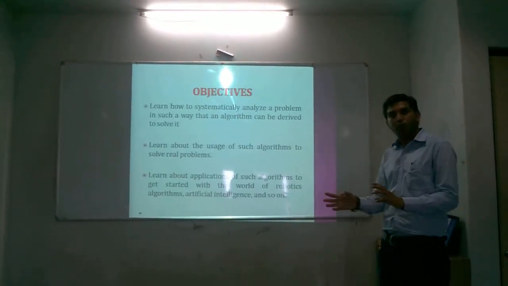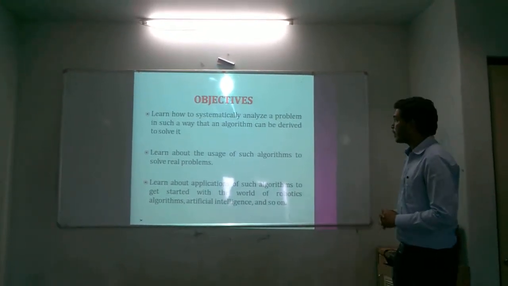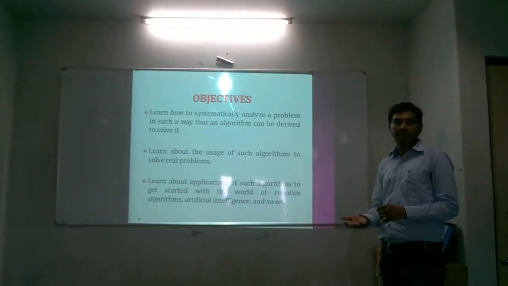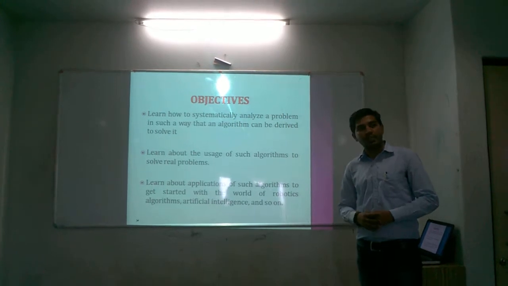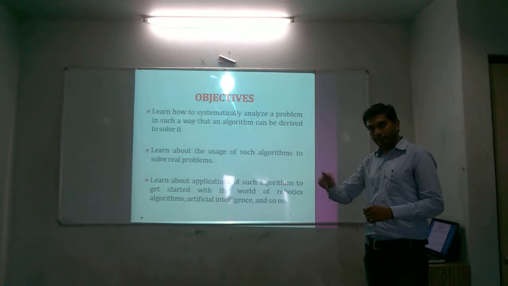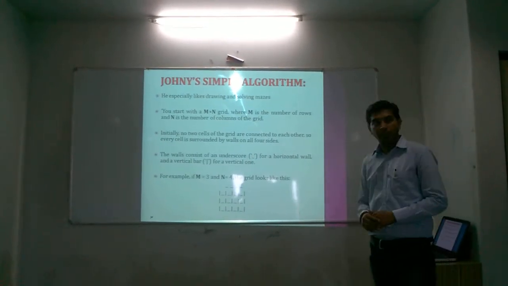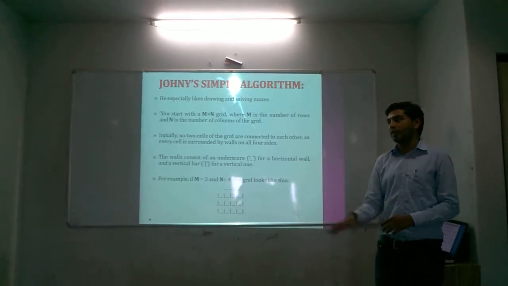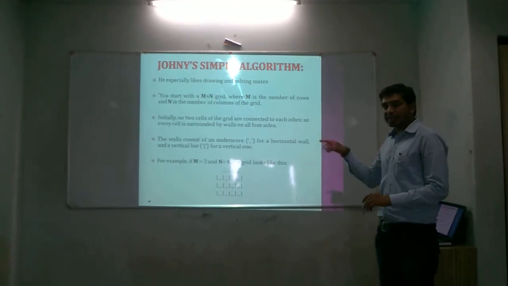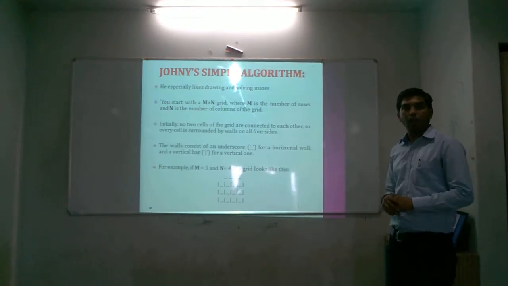It is a teacher-learning process, so we have to learn very effectively whatever the solution is. Objective: whenever we learn this topic, we clarify how we can solve the maze problem, how many grids we consider, how many columns and rows we consider, and the various kinds of interactions within the rows. Johnny's simple algorithm is one of the best and most efficient algorithms that we are going to study today.